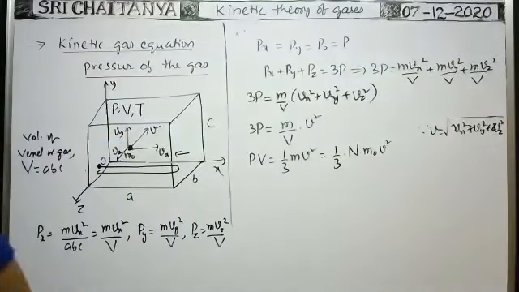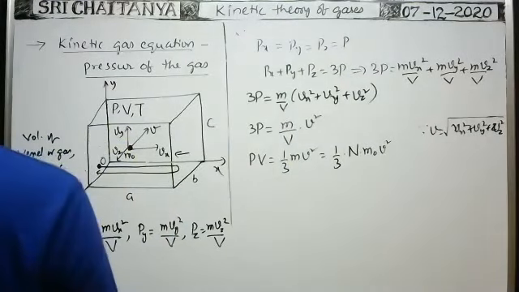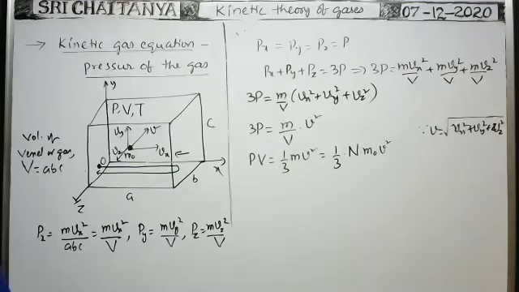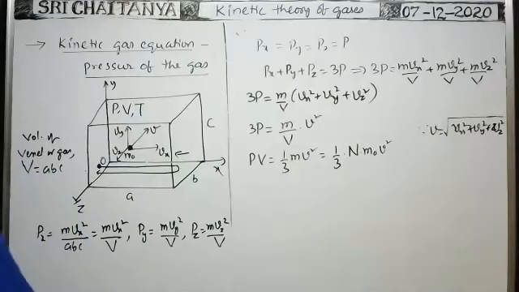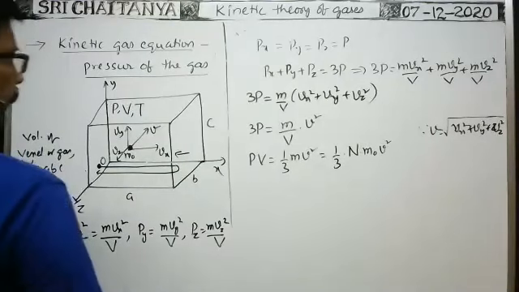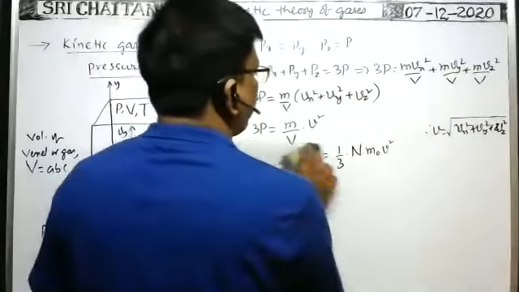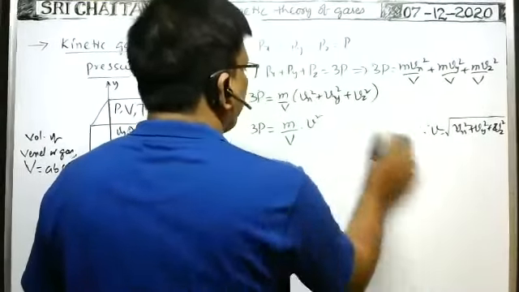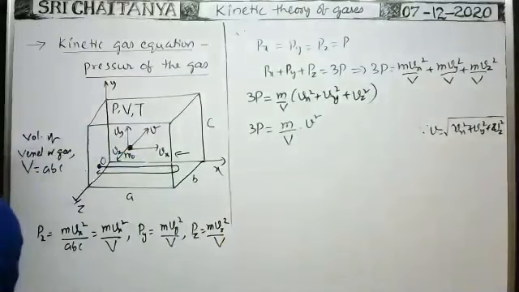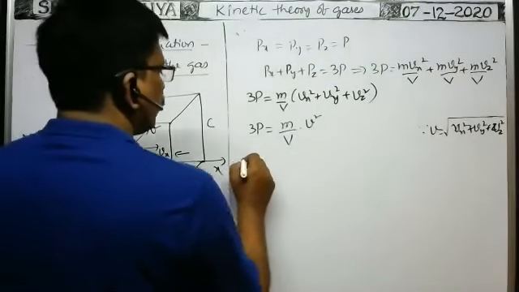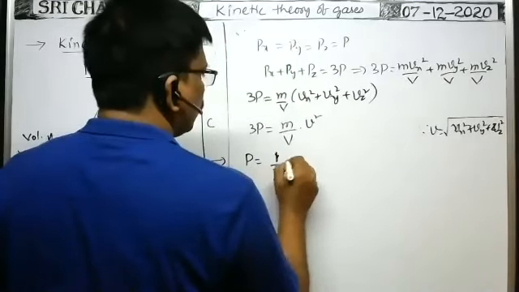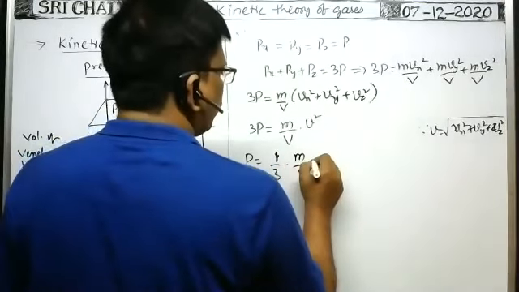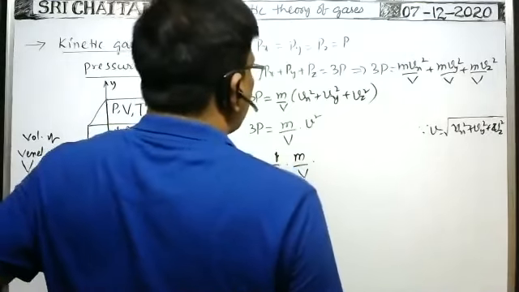Okay, so in this formula you see here, P is equal to, we can write 1 by 3 into M by capital V into,